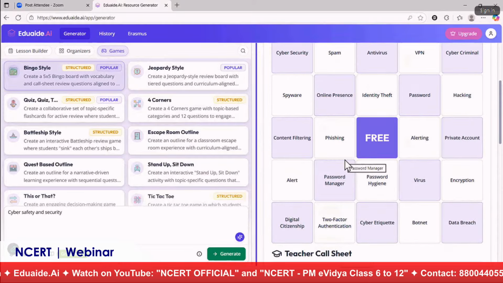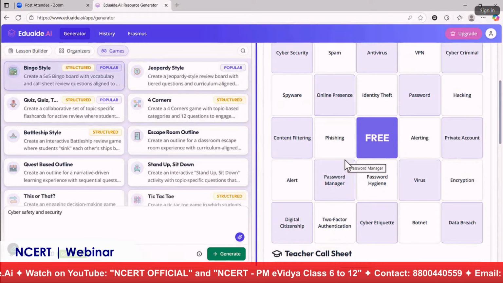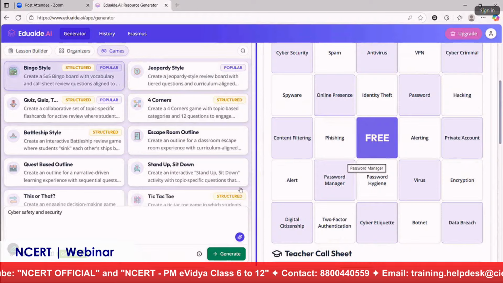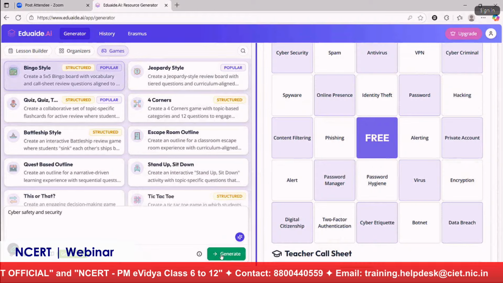But one card is not enough. We need multiple cards, right? Maybe if we want, we can do it as a group activity. So we need multiple cards. So in that case, we can do multiple generation.